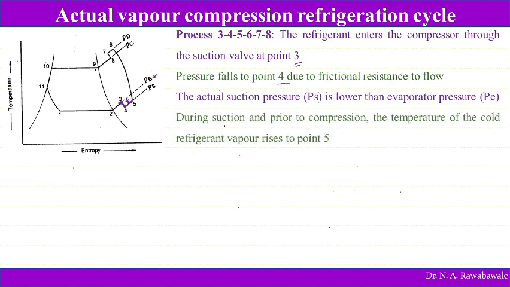Then during suction and prior to compression, the temperature of cold refrigerant vapor rises. So here the temperature rises, or superheating again gets enhanced. Then the actual compression of refrigerant is shown by process 5 to 6. As we have seen, this is the actual compression from 5 to 6. The refrigerant is compressed beyond the condenser pressure. So this is the condenser pressure line.